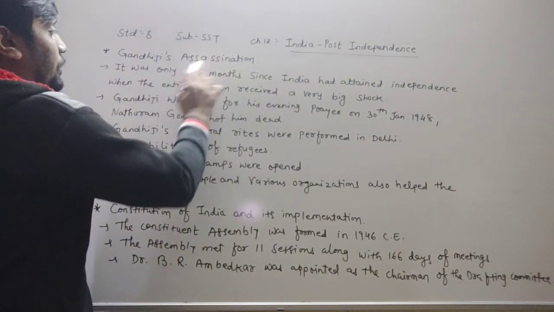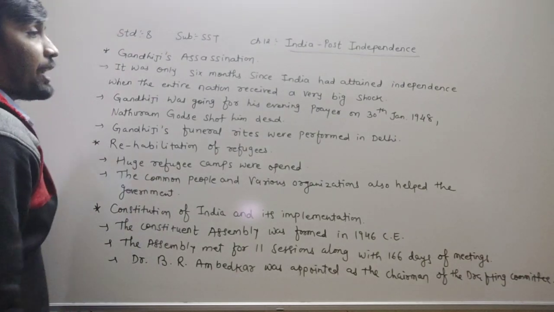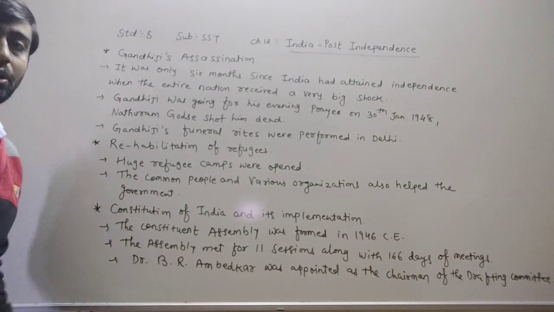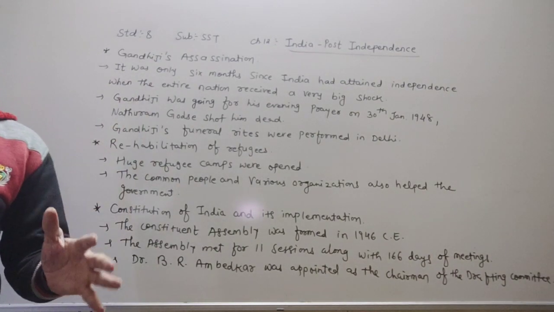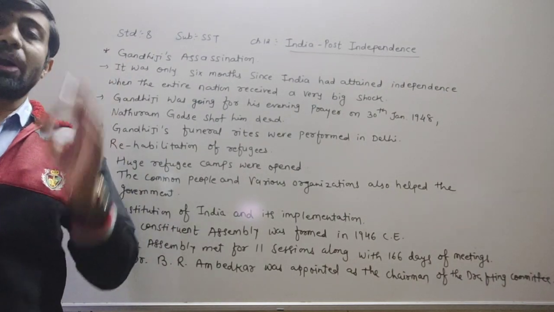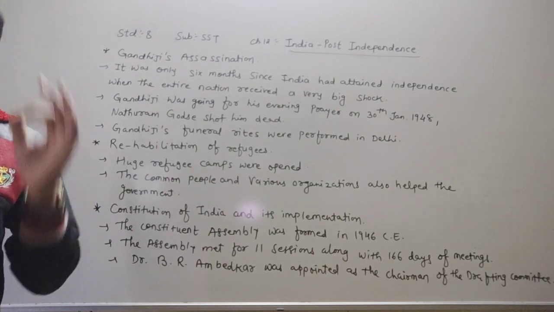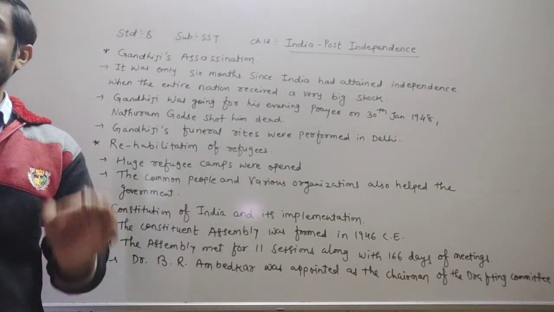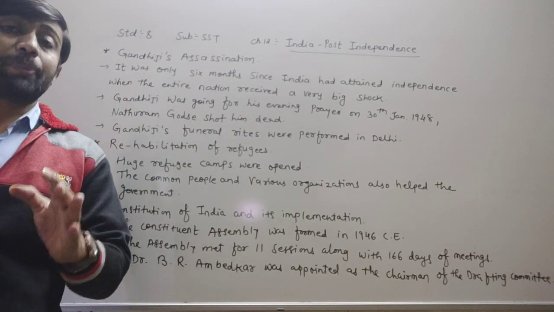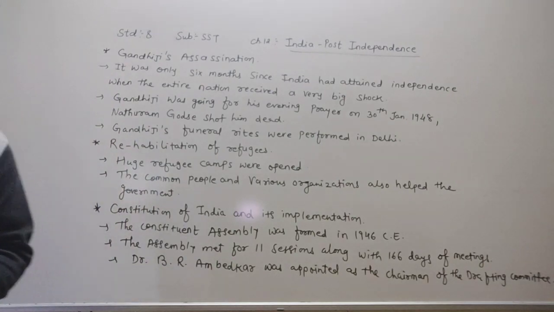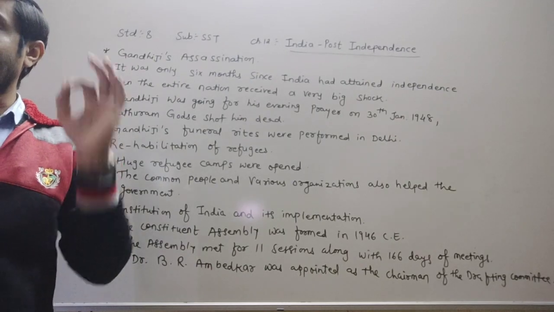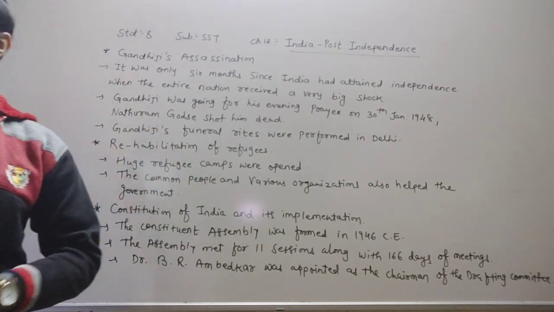So it was only 6 months since India had attained independence when the entire nation received a very big shock. Many parts of the country were hit by nasty communal riots on account of the partition. When India became independent on 15th August 1947, India and Pakistan were divided, and at that time the communal riots broke out on account of the partition.